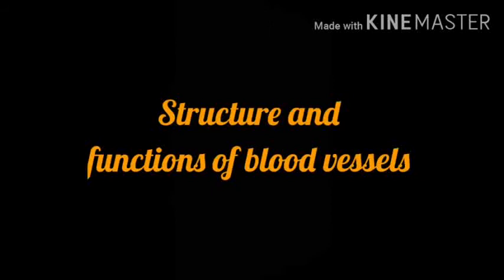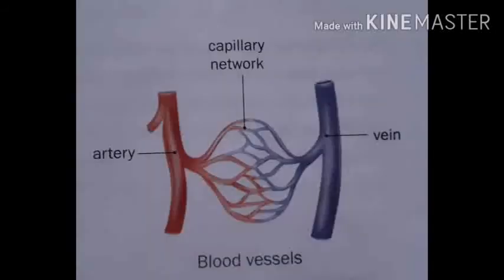So in order to learn the description of blood vessels, you should know about the structure and function of blood vessels. So now see the picture, and the first blood vessels are arteries. Arteries have the thickest wall of the 3 blood vessels. They carry blood containing oxygen from the heart to different parts of the body, as I told you in the functions of blood, isn't it? Each artery gets divided into smaller arterioles to form a network throughout the body.